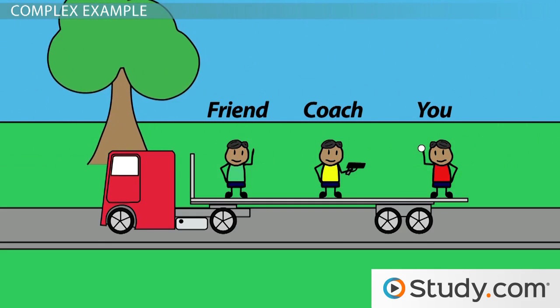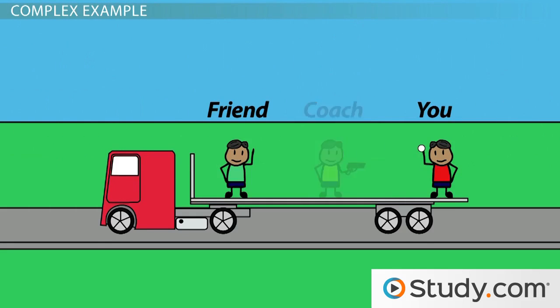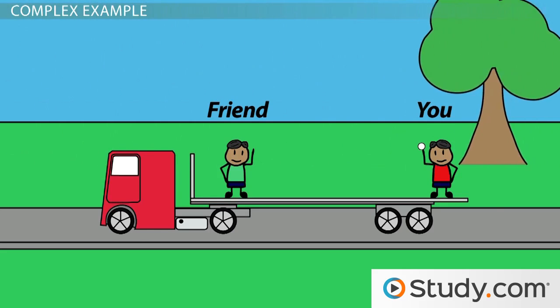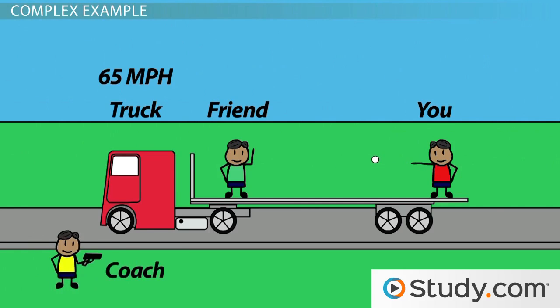What do these speeds mean in terms of relativity? You threw the ball with a velocity of 50 miles per hour relative to the truck, and your friend threw the ball with a velocity of 40 miles per hour relative to the truck. Now let's consider what happens if the coach clocks the ball velocity from the roadside. Remember, the truck, along with everything on it, is traveling forward with a velocity of 65 miles per hour.